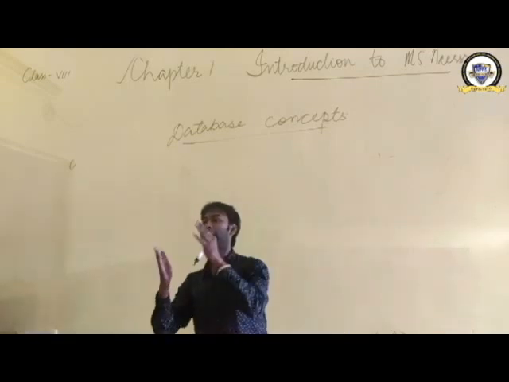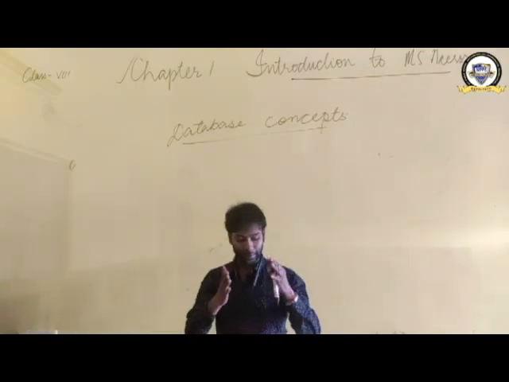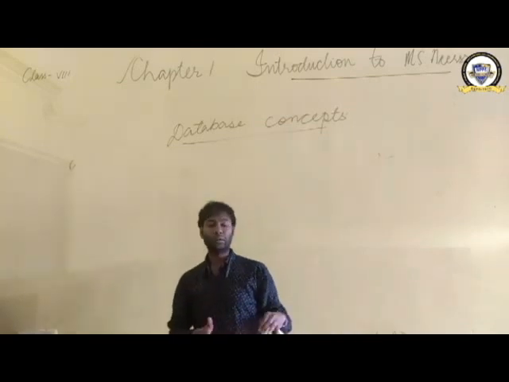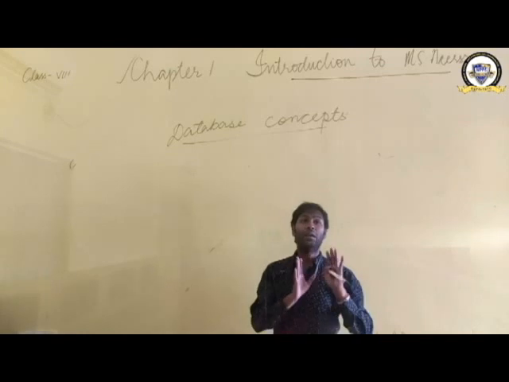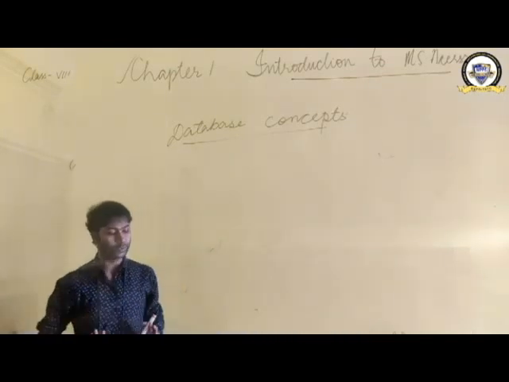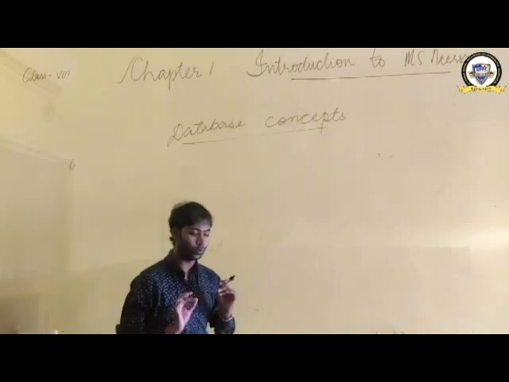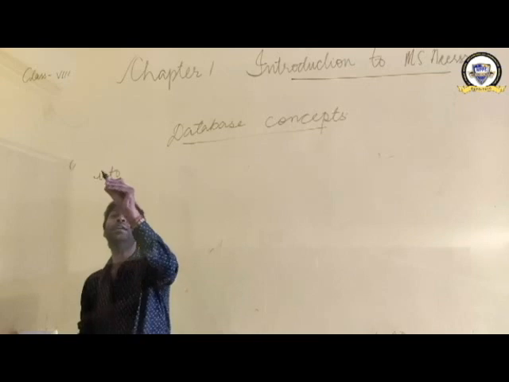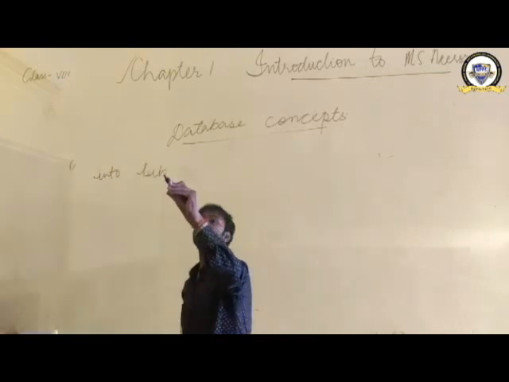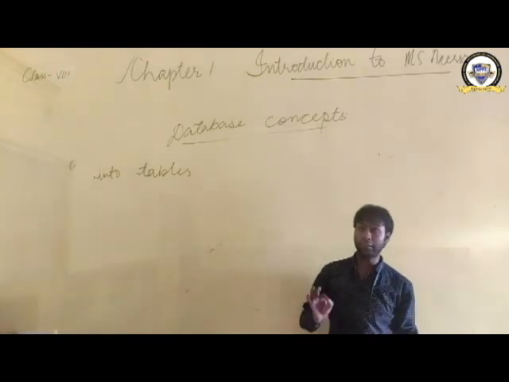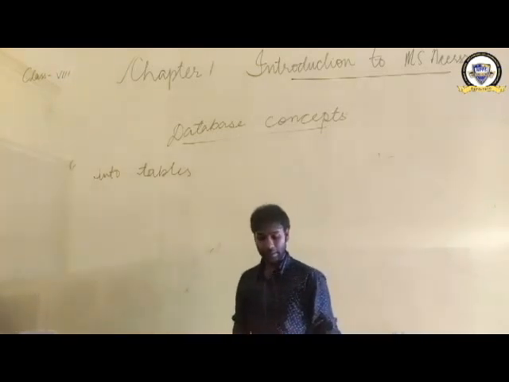You can easily access it, manage it, and update it if required. Clear? Databases are usually organized into tables.